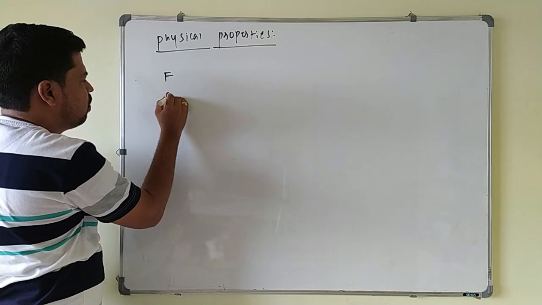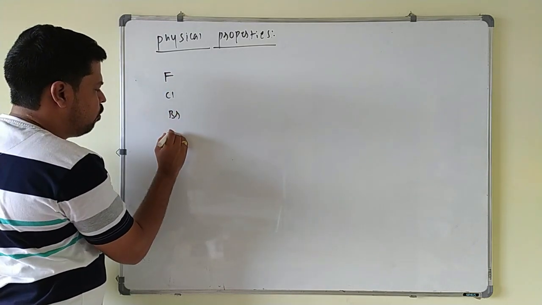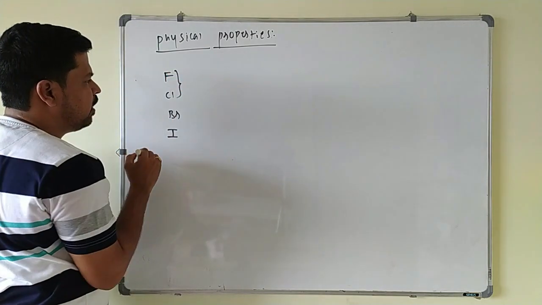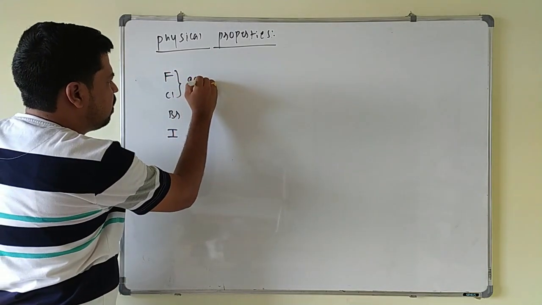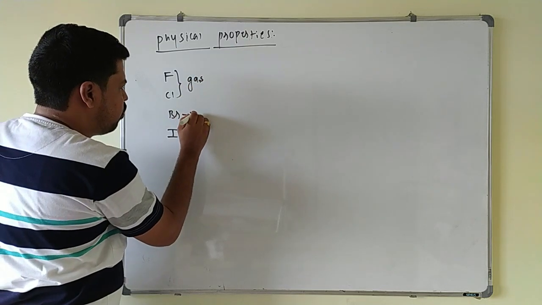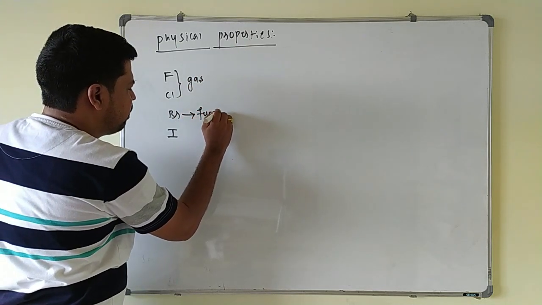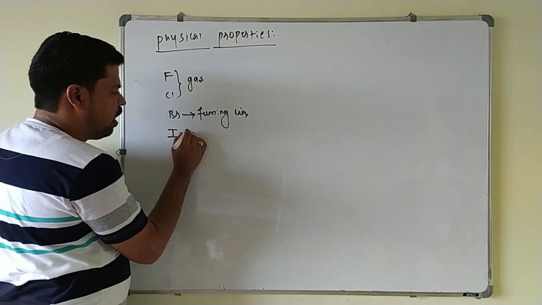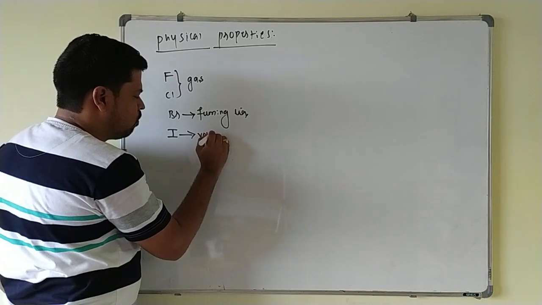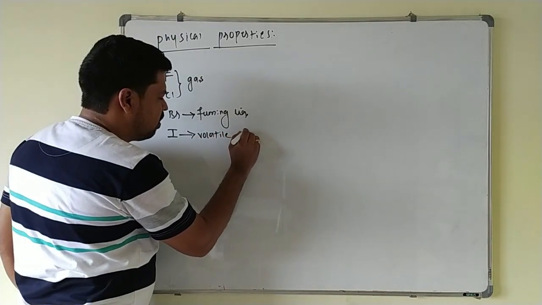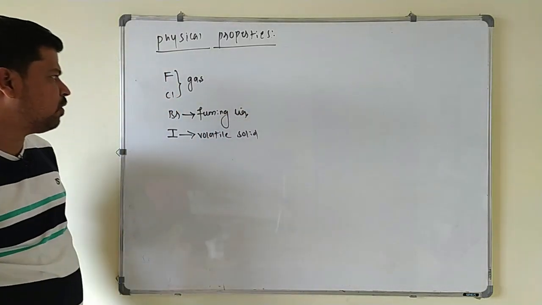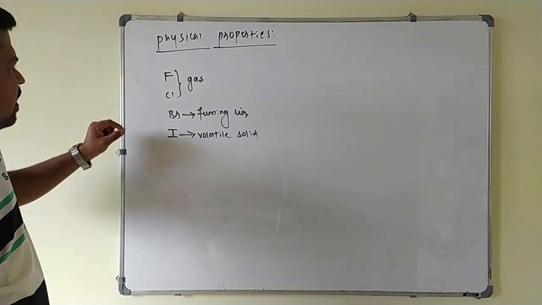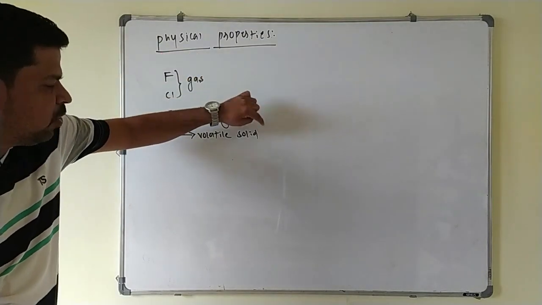Here fluorine, chlorine, bromine and iodine. First two members, fluorine and chlorine, these two are gas, and bromine is a fuming liquid. Iodine is a volatile solid. You can observe here down the group, the physical state of the element is changing from gas to liquid and liquid to solid.